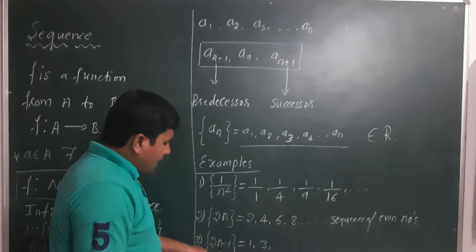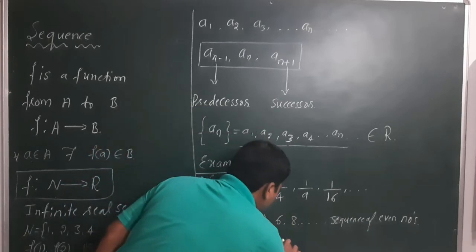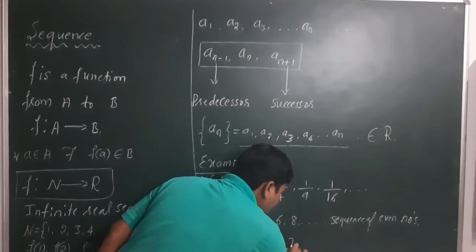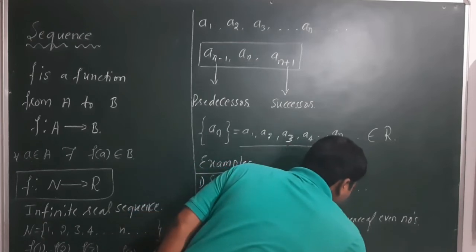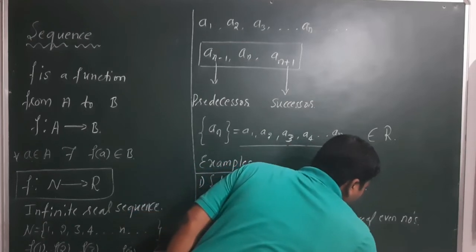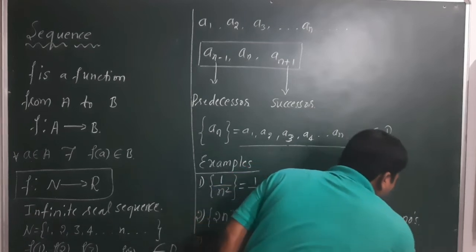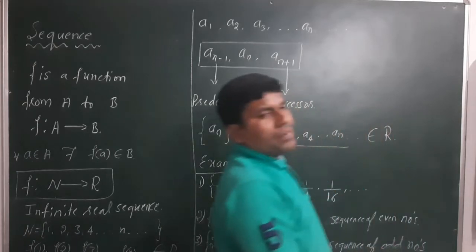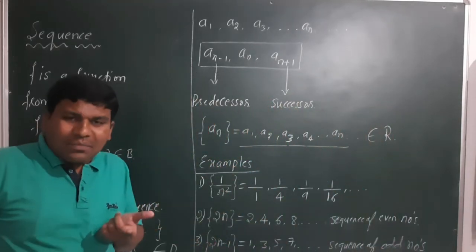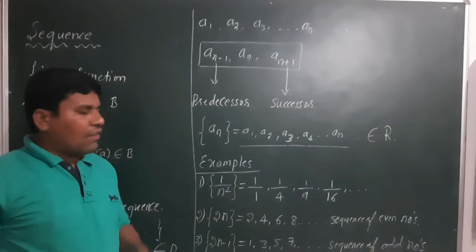Next, 2 threes are 6 minus 1, it is 5. Next it becomes 7 in general, and so on. You can call that a sequence of odd numbers, right? You can check that every term present in this sequence is an odd number. It is a sequence of odd numbers.